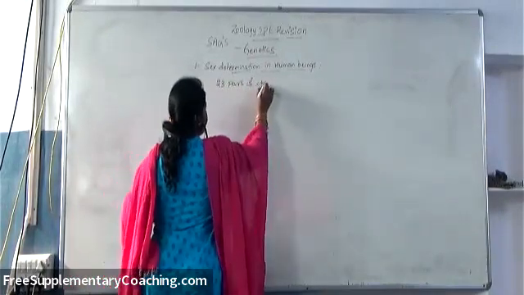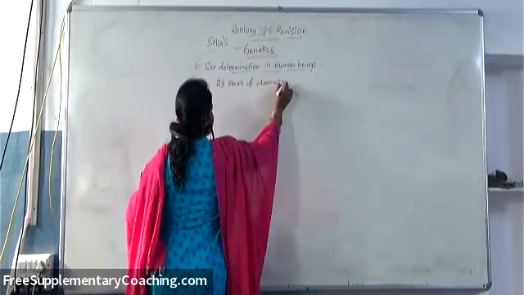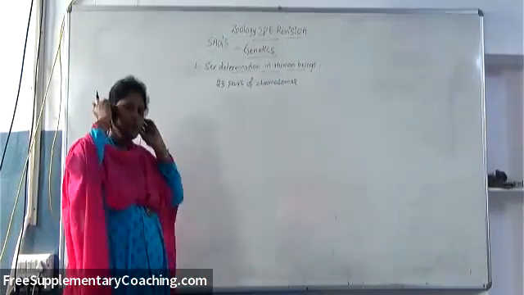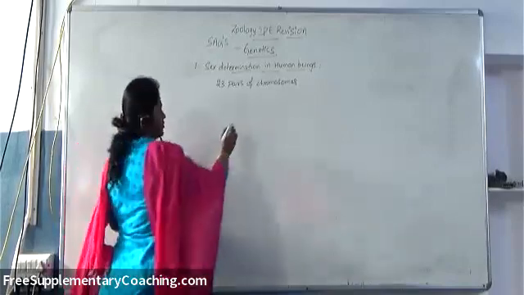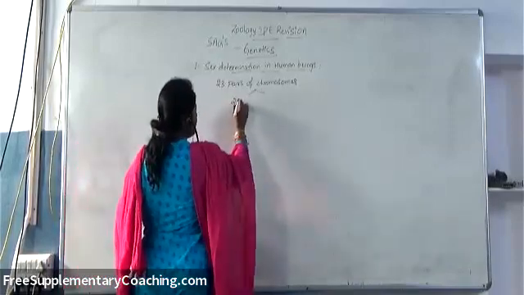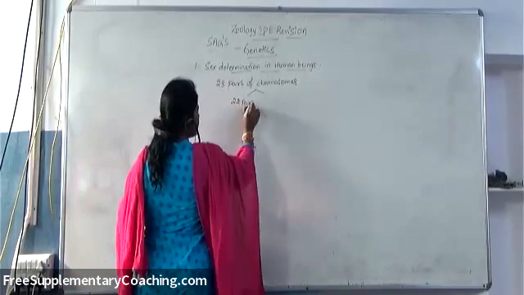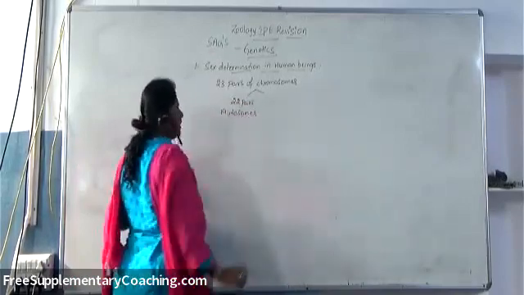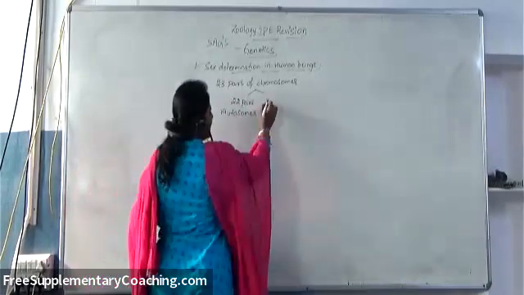So totally how many chromosomes are there in humans? Humans contain 23 pairs of chromosomes. Of these 23 pairs, 22 pairs are autosomes. So the 22 pairs of chromosomes are called what? Autosomes.